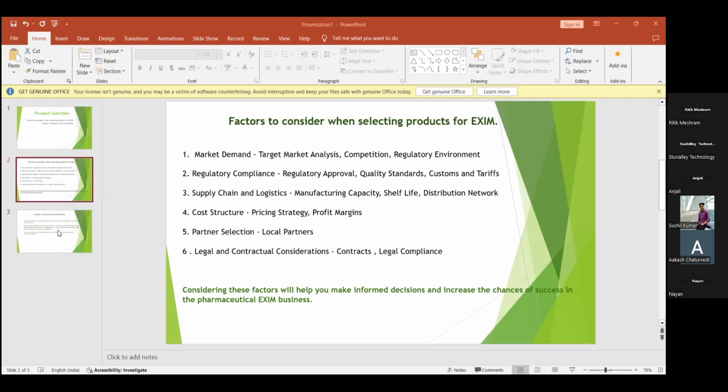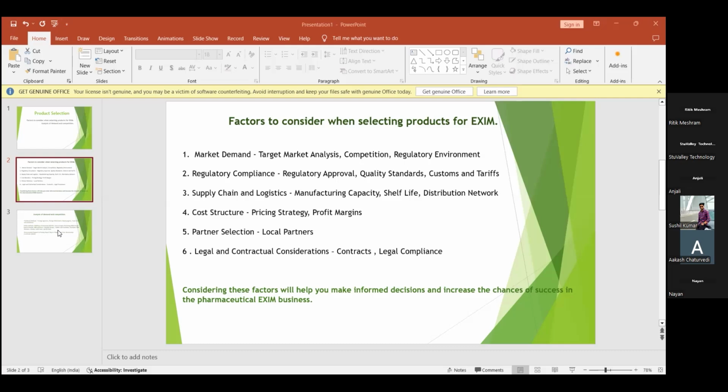Next comes the cost structure. Here, they are planning about the price. The company will calculate the production cost, which includes high quality active pharmaceutical ingredients, wherein many of the patients will be cured by consuming their product. The exporter exporting the item has to have a good, high quality product, high quality medicines, and they must also have cold chain logistics.